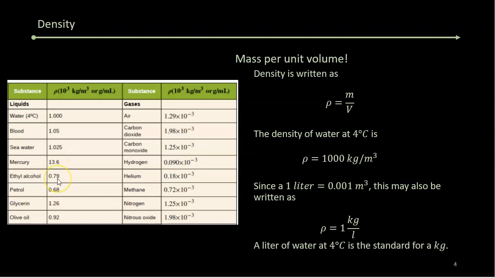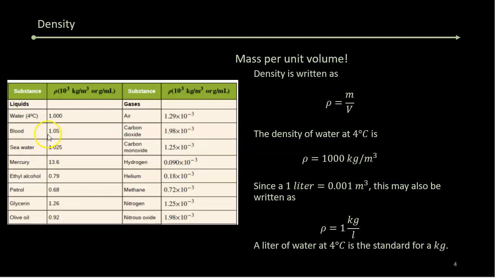Ethyl alcohol is less dense. This is one of the reasons, and this is when we talk about gravity in beer and things like that, it's because alcohol is less dense than the water. Petrol is less dense, so it floats on top of water. Olive oil is less dense. So all of your fuels that you use are less dense than water, which is problematic if you have water collect in a fuel tank, because the water goes to the bottom, and the bottom is where you're pulling the fuel from. And so if you get water in a fuel tank, you're trying to run your engine off of water, and most engines don't run really well off of water.